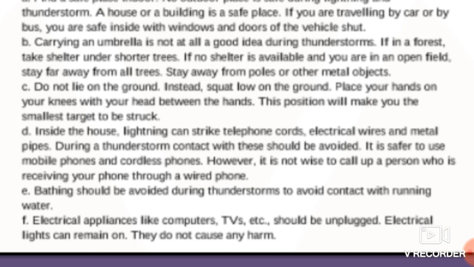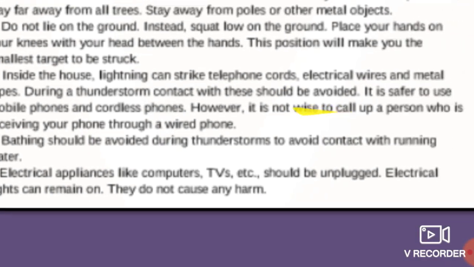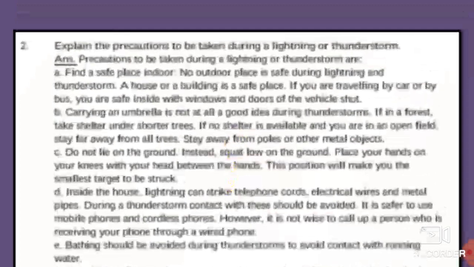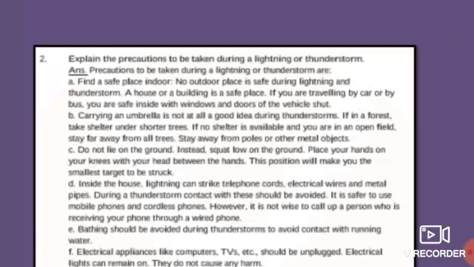Bathing should be avoided during a thunderstorm to avoid contact with running water. And the last one is, electric appliances like computers, TVs, etc. should be unplugged. Electric lights can remain on, as they do not cause any harm. Okay students, these are the precautions to be taken during lightning or a thunderstorm.